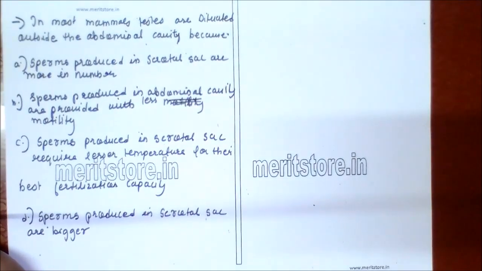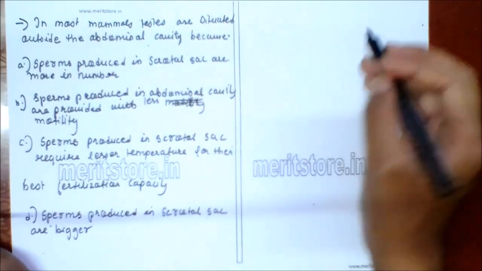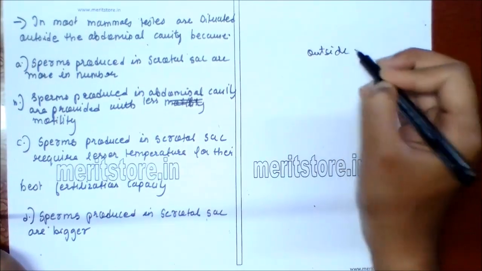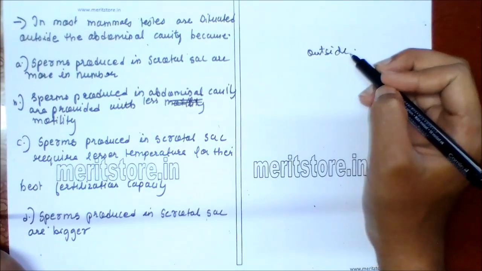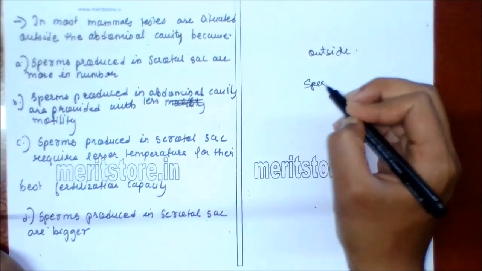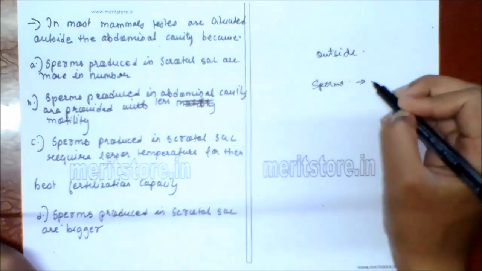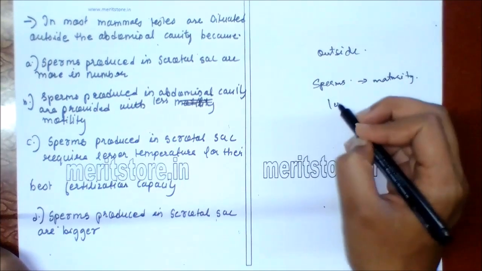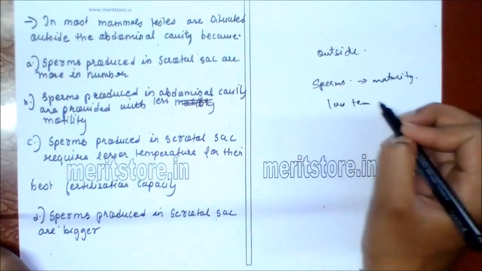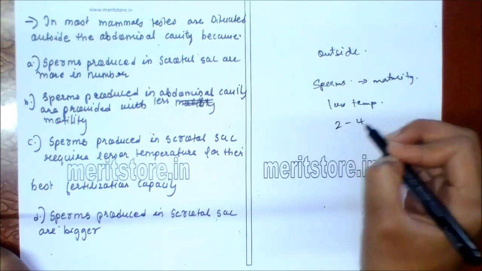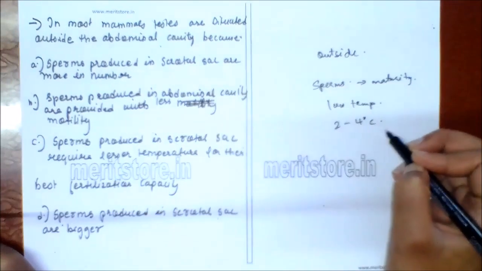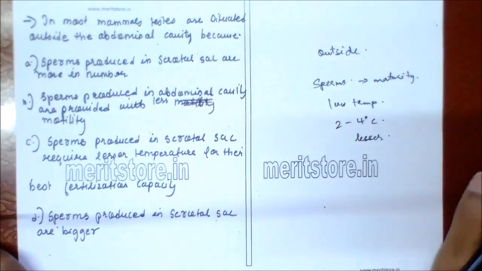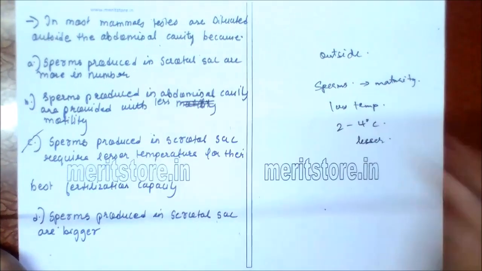So testes in mammals are present outside the body cavity, that is the abdominal cavity, because maturation of sperms requires a lower temperature, that is 2 to 4 degrees Celsius lesser than the abdominal cavity. So option C is the correct answer.